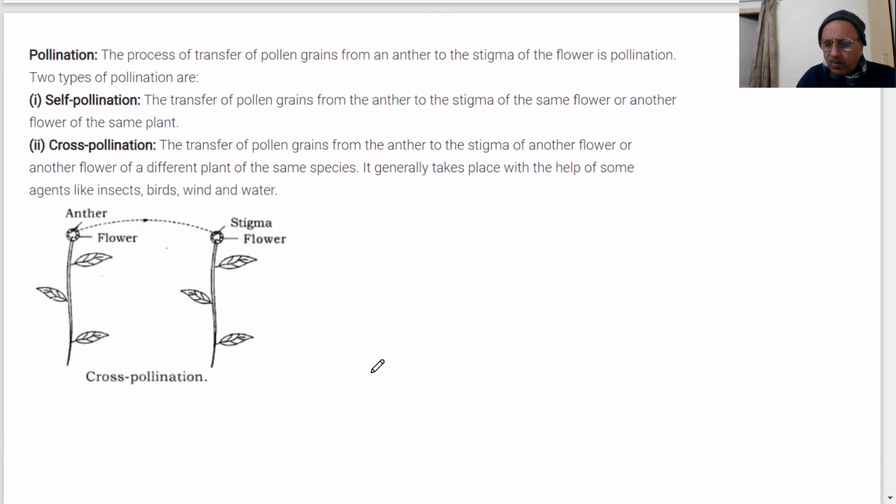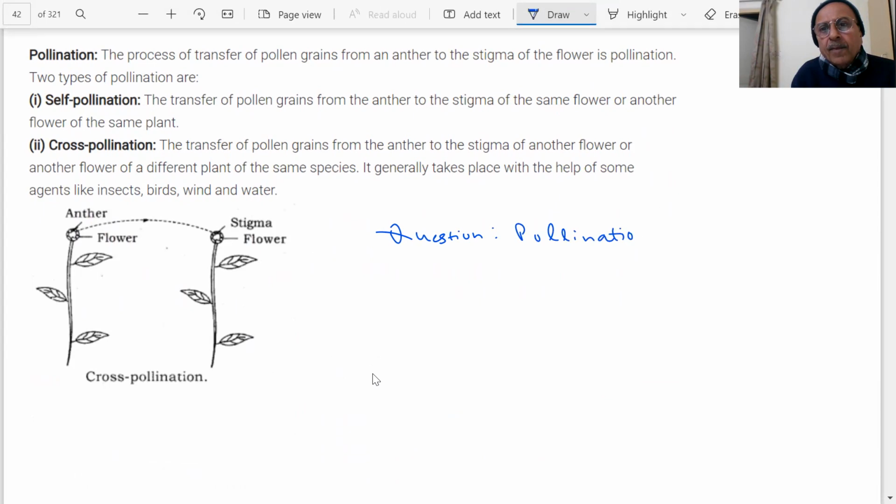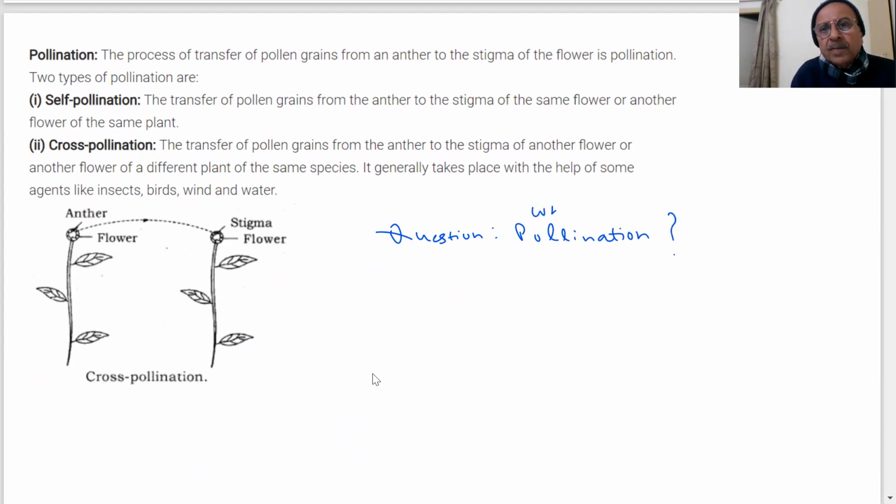What is pollination, students? Important question. The process of transfer of pollen grains from anther to stigma of the flower is pollination. Okay, this important question we discussed here.